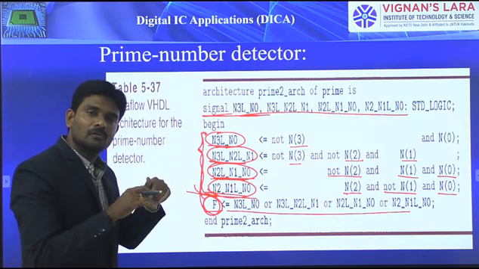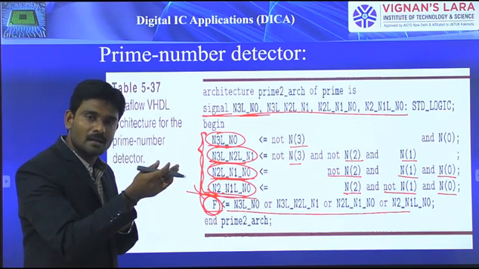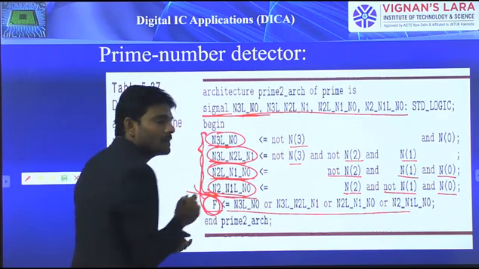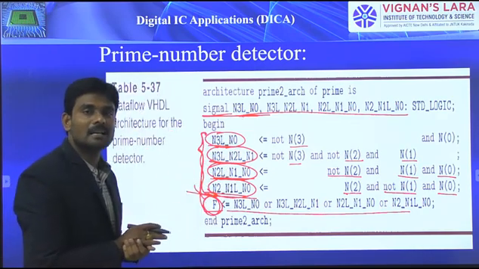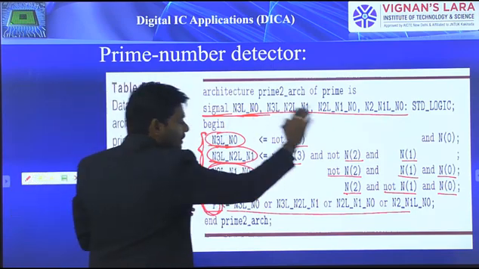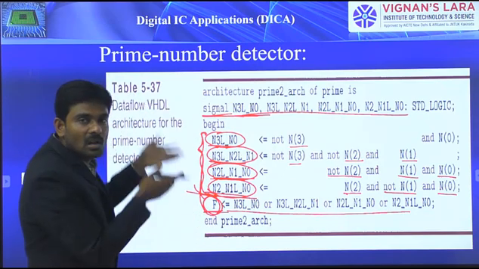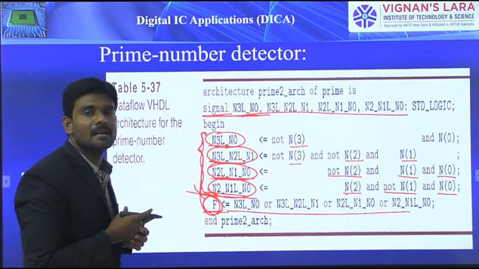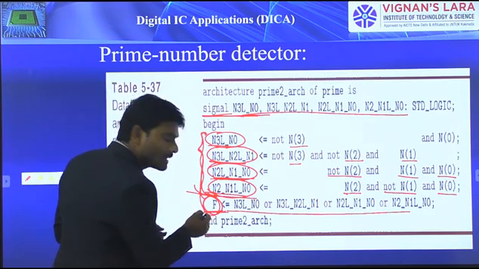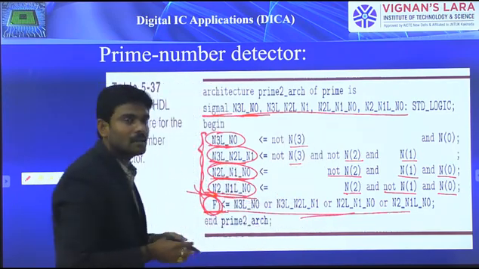Either those signals must be defined in the entity declaration part, or if we didn't declare them in the entity declaration, then we are supposed to declare them by means of the signal declaration part. By means of that, all signals must be covered. For the last one, F, which is already declared in the entity declaration part, there is no need to declare it again. And all these others we declared over here.